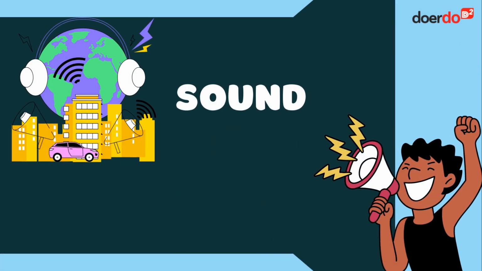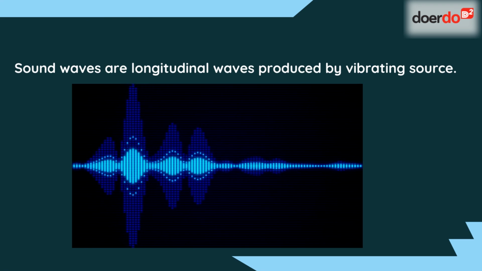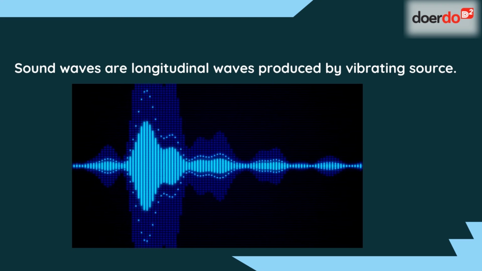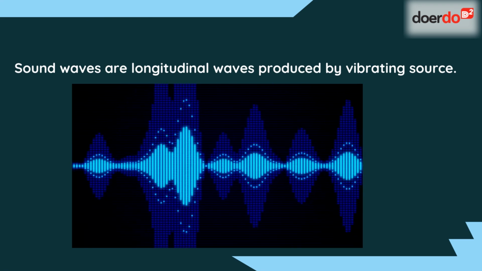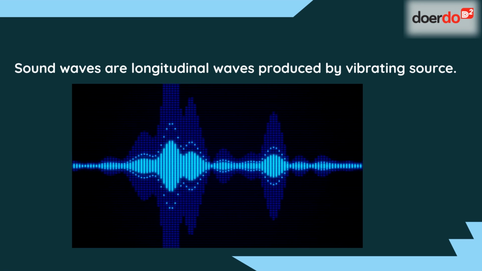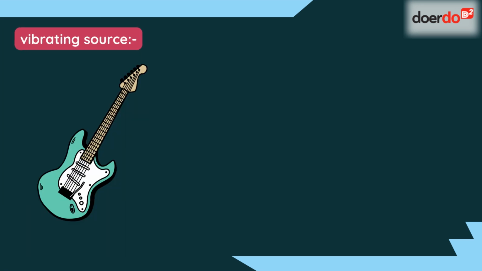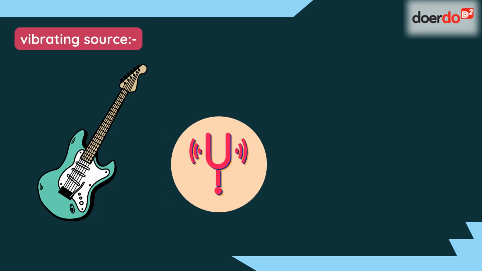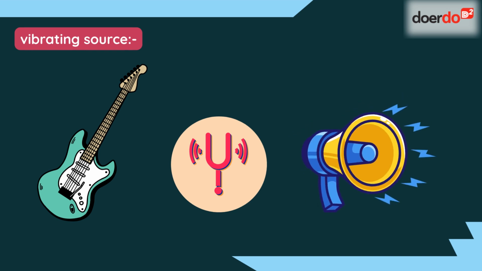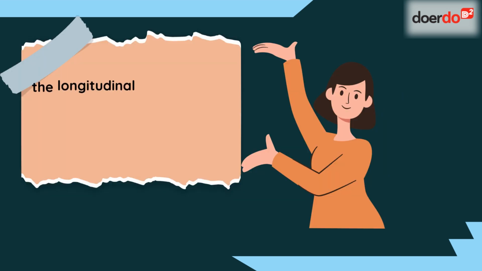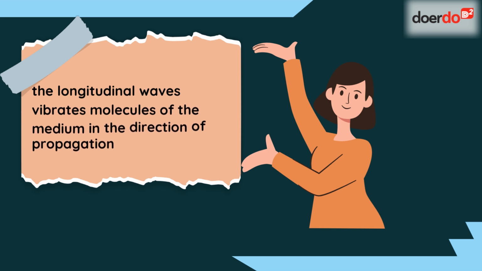Hello. Here, we will discuss the nature of sound. Sound waves are longitudinal waves produced by a vibrating source. The vibrating sources can be guitar strings, or tuning forks, or a loudspeaker. The longitudinal waves vibrate molecules of the medium in the direction of propagation.